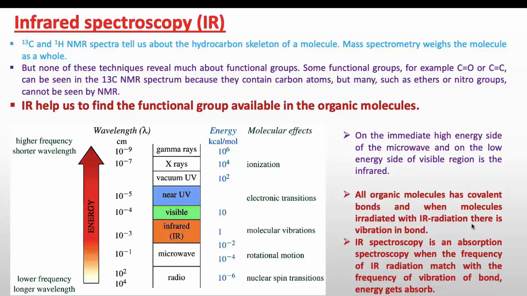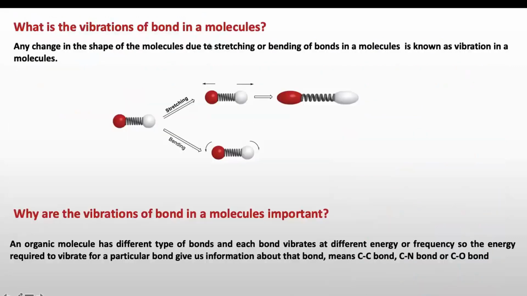Now we will see what is the meaning of vibration of a bond. We will explain it by using this example. Any change in the shape of the molecule due to stretching or bending of bonds in a molecule is known as vibration in molecules. Like you can stretch or compact or bend this bond in the plane or out of the plane. That is known as vibration of a bond.